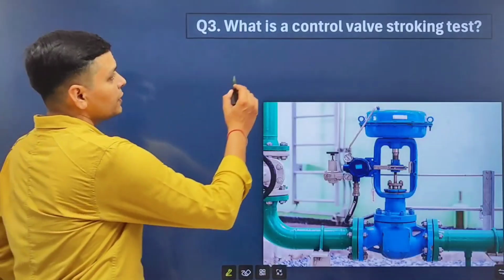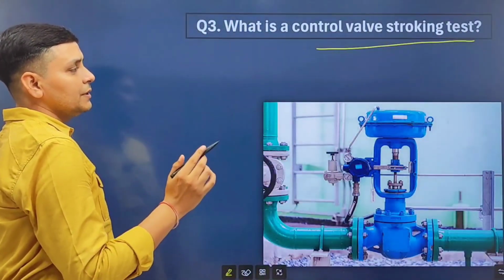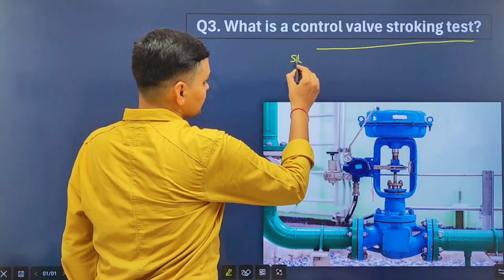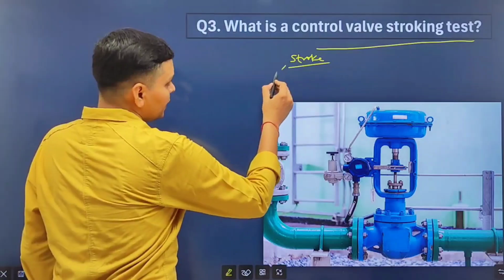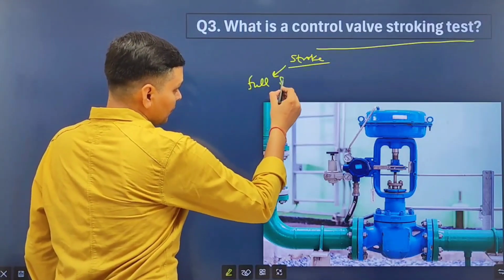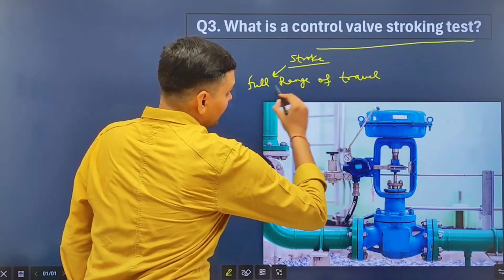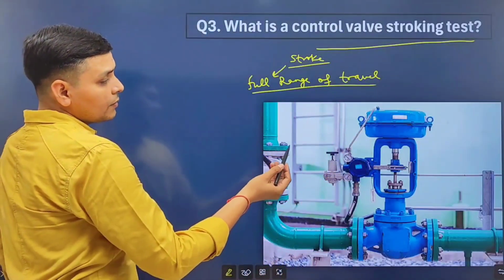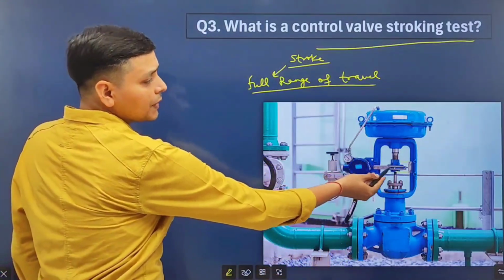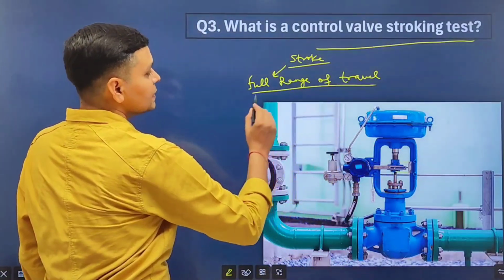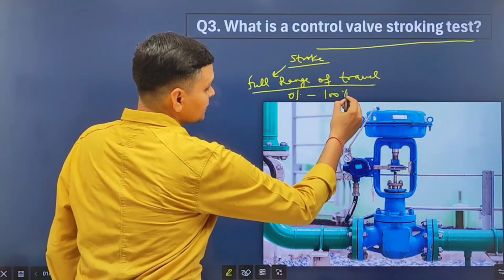Now the next question is, what is control valve stroking test? To understand the stroking test, we need to understand what is stroke. Look friends, stroke means the full range of travel. And we all know that control valve travels from 0% to 100%. It opens from 0% to 100%. So full range of travel is 0% to 100%.